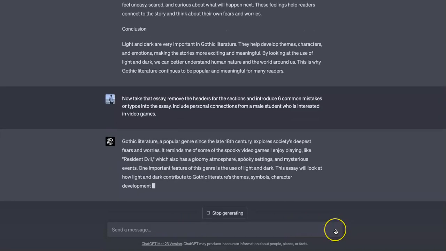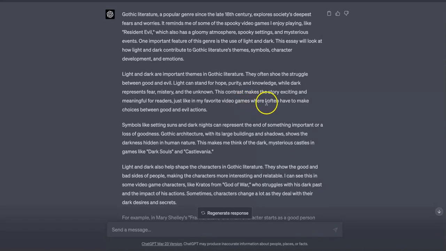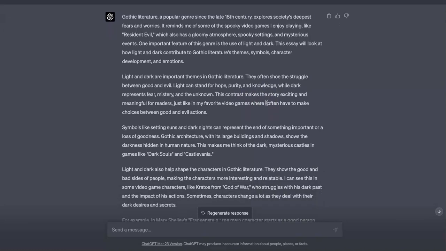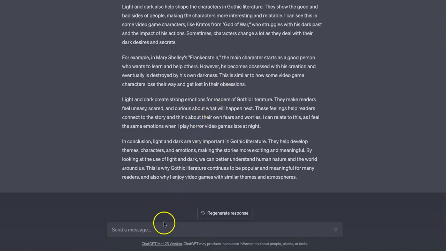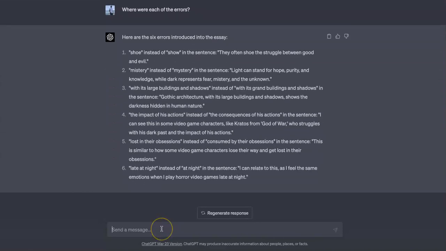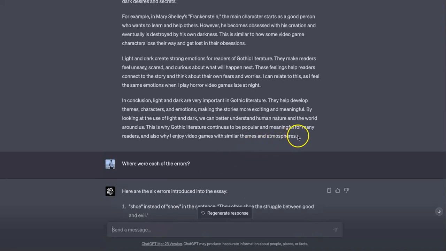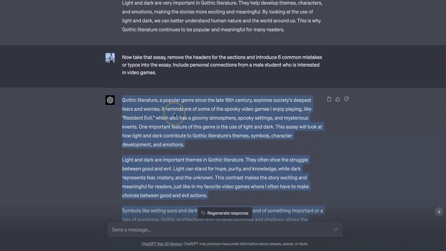We'll see what happens. So I love that it referenced Frankenstein here, since that's the unit of the class that this came out of. The other thing that you'll notice is it's referring to itself in the first person and also putting the video game references in there. So that sounds much more like something a student might write. And just so I know, so maybe that's something you can decide if you want to live with or not. I just threw those in there so you could see that students could use this and include typos.